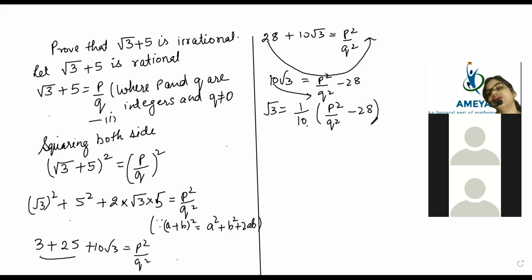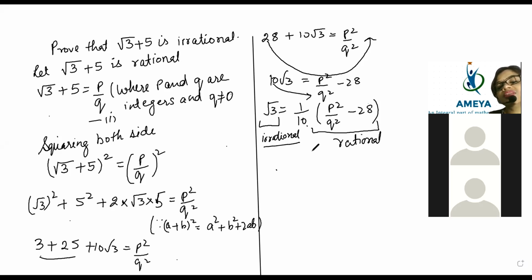So, beta, you see here, what is on the left side? Root 3. And the right side does not have root 3. So that means, beta, the left side is irrational and the right side is rational, because no root is there. So how can, in an equation, the left side be irrational and the right side rational? That means here LHS is not equal to RHS. Then our entire supposition will become wrong.